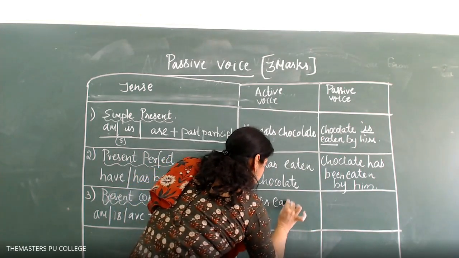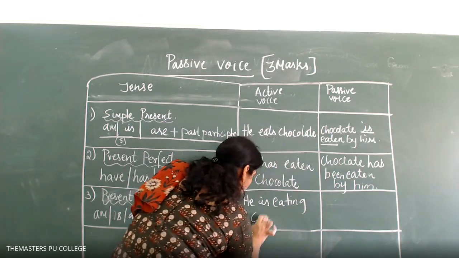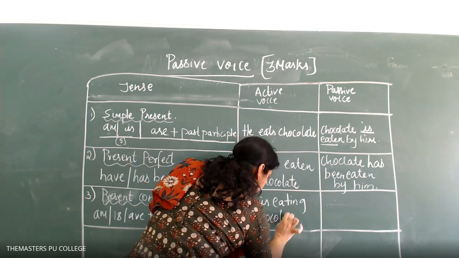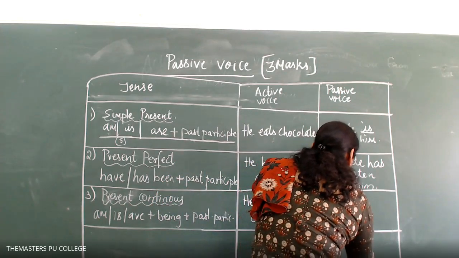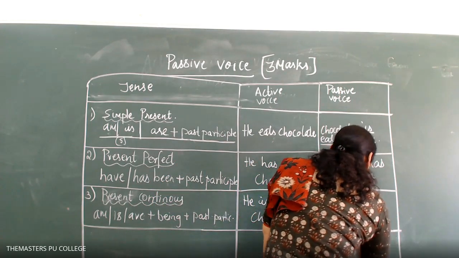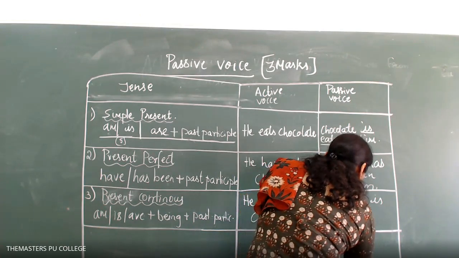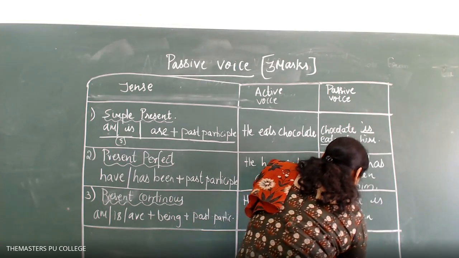He is eating chocolate. Chocolate is being eaten by him.